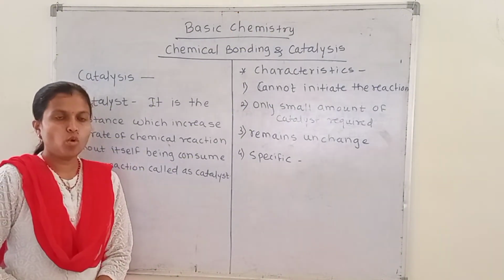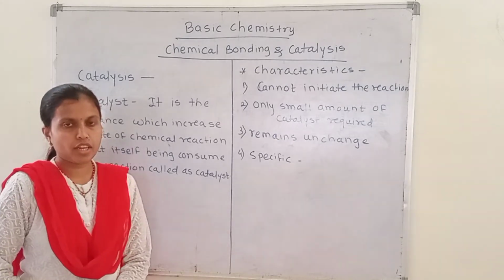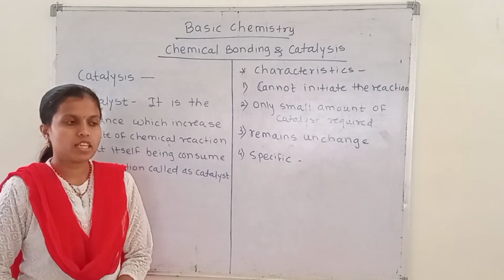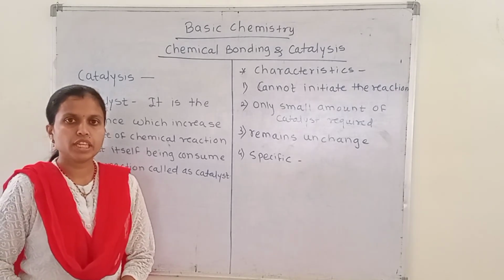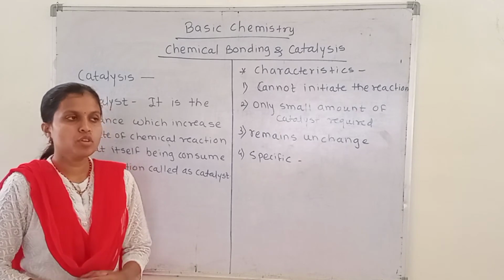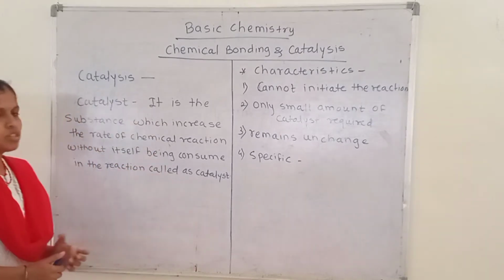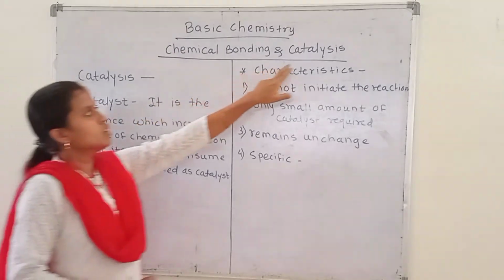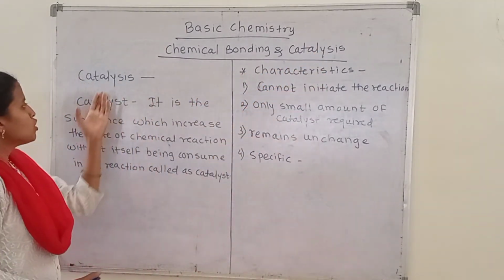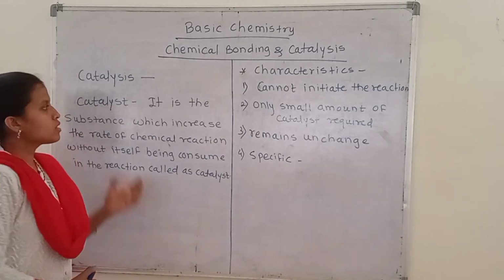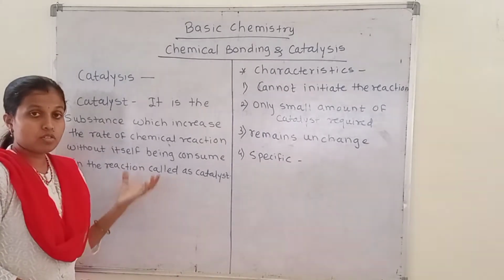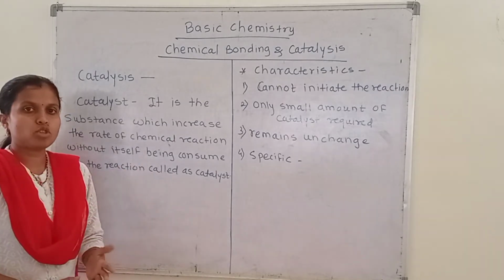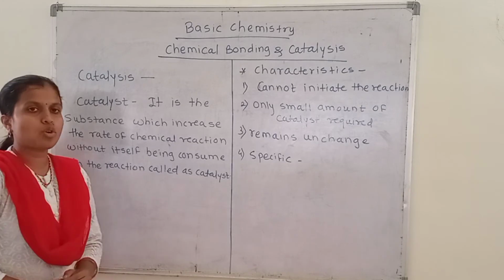In the previous video we discussed our first unit, containing the topic molecular arrangement in solids, liquids and gases, and we also discussed different types of crystal lattices. In today's session, the next topic of this unit is catalysis. In this topic we discuss what is meant by a catalyst, what the catalysis process is, the different types of catalysis processes, and the characteristics of a catalyst.